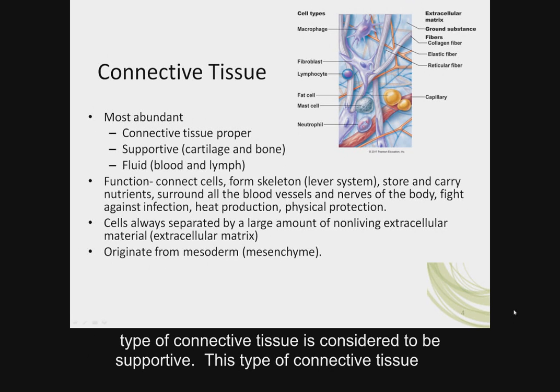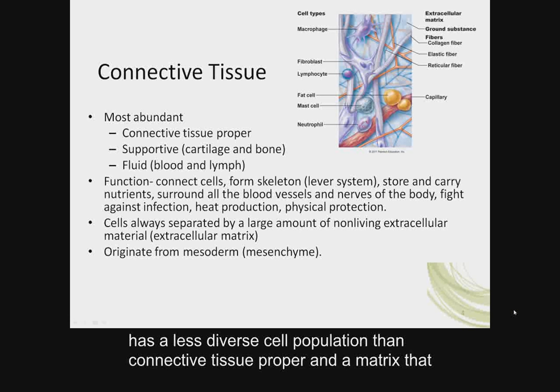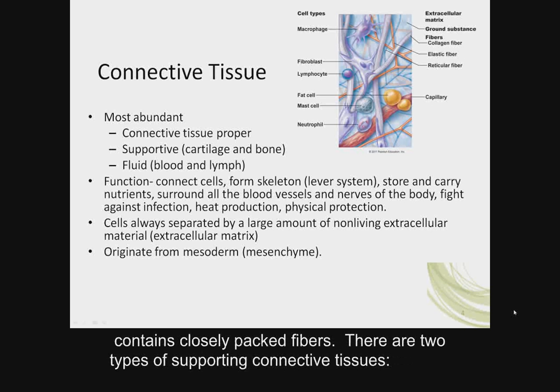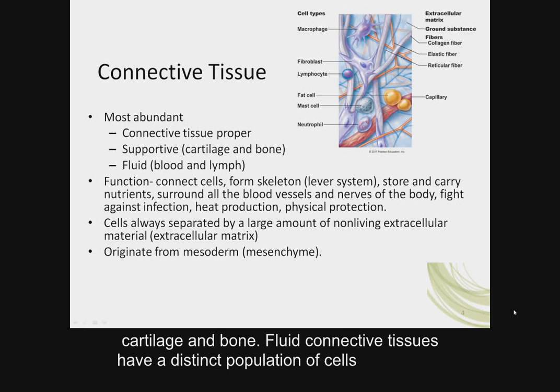The second type of connective tissue is considered to be supportive. This type of connective tissue has a less diverse cell population than connective tissue proper, and a matrix that contains closely packed fibers. There are two types of supporting connective tissues, cartilage and bone.